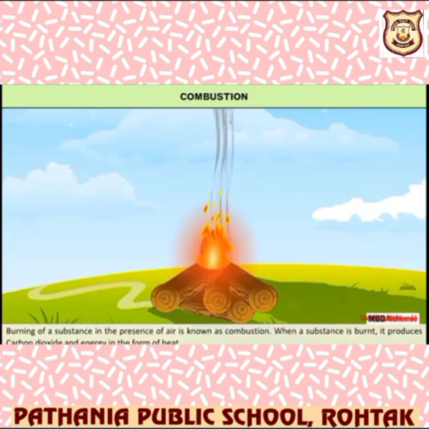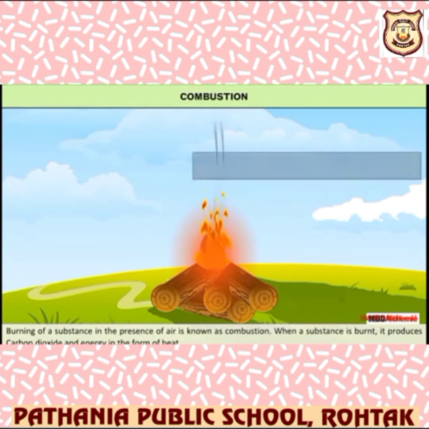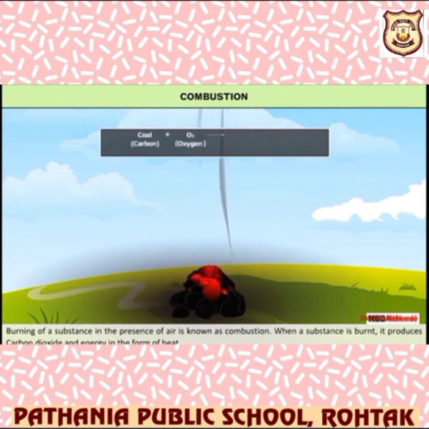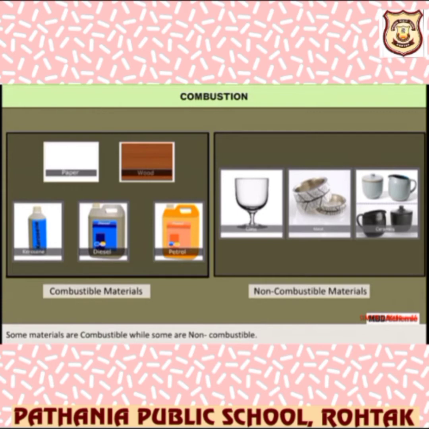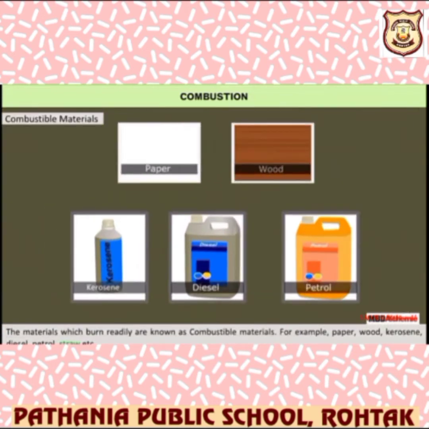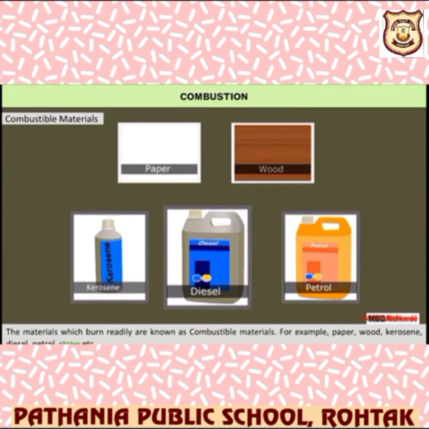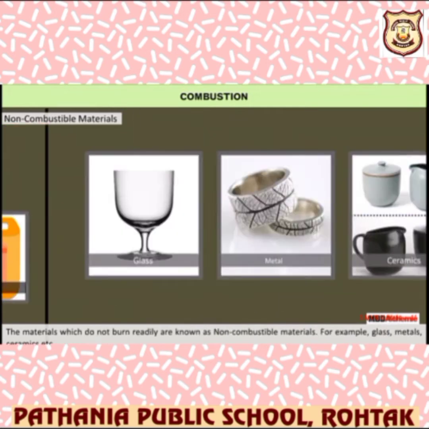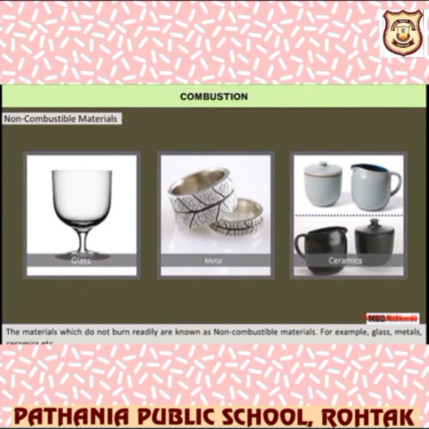Next, combustion can be produced by burning, and a lot of carbon dioxide is involved, and a lot of energy is also formed. When we are burning carbon or coal, and when it is added with oxygen, CO2 is evolved, plus a lot of heat is evolved. So there are combustible materials and non-combustible materials you can see over here. Paper, wood, kerosene, diesel, petrol, all these are combustible materials. The materials which can burn easily are combustible, and the materials which cannot burn easily are non-combustible substances such as glass, metal, ceramics.